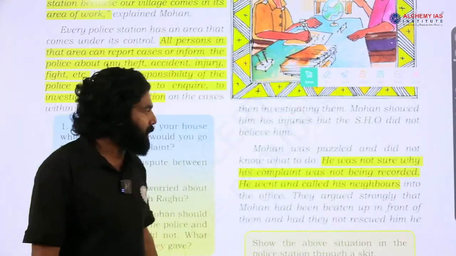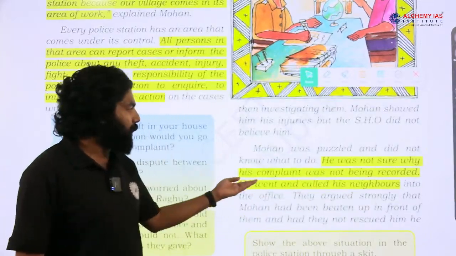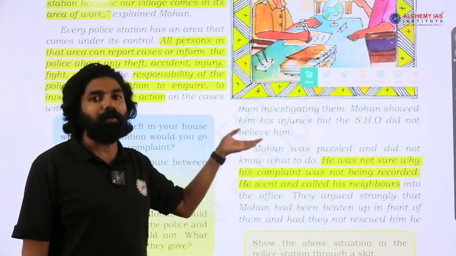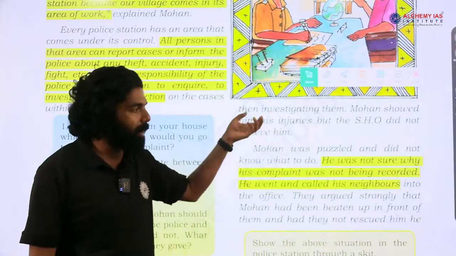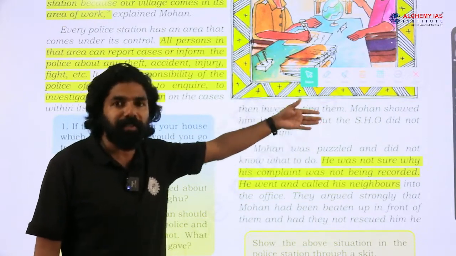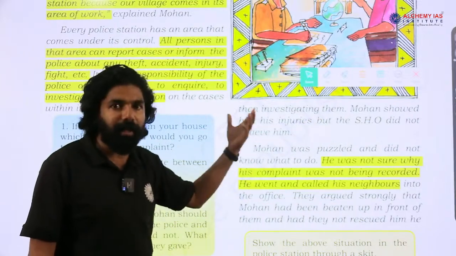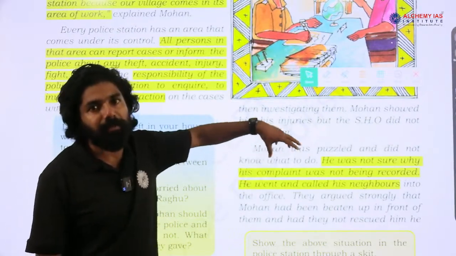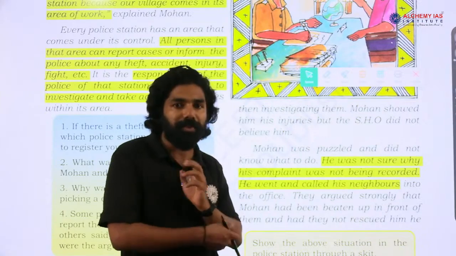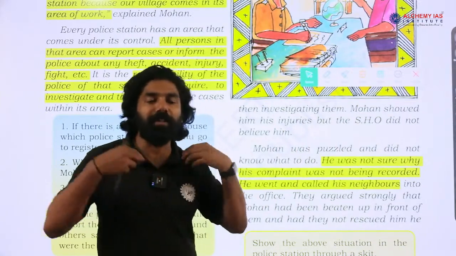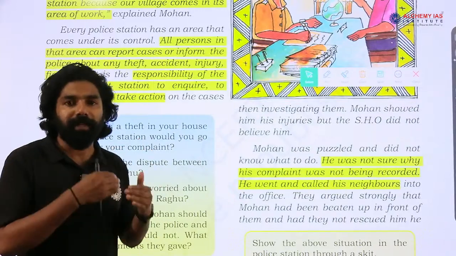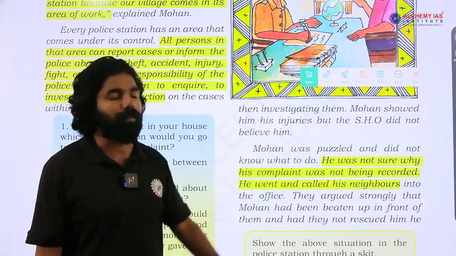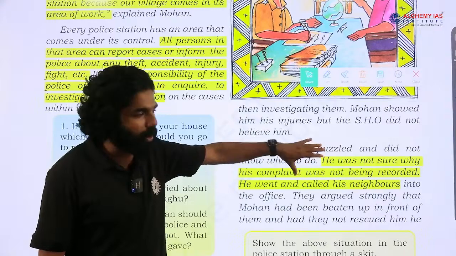Then Mohan was puzzled and did not know what to do. He was not sure why his complaint was not being recorded. So, this is the kind of incident that we have experienced in the Indian context. In many police stations, whenever people go to file a complaint, usually when the officer is not good in terms of administration, efficiency and impartiality, they do not take such matters seriously, or due to communication or proficiency issues in their official duty, they may refuse to perform certain duties. The officer in charge should perform his duty whenever any case is filed, either in written or oral format, but the police officer refused to perform the duty. That is an issue that is also highlighted in this particular case.